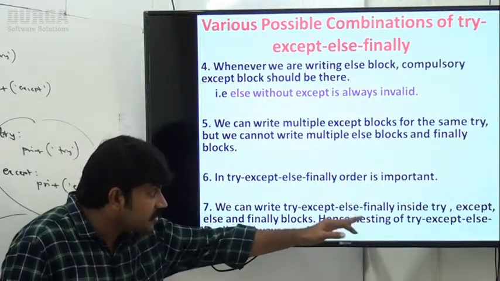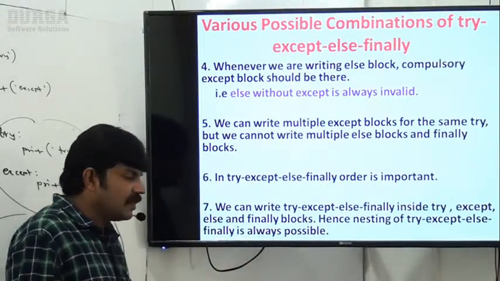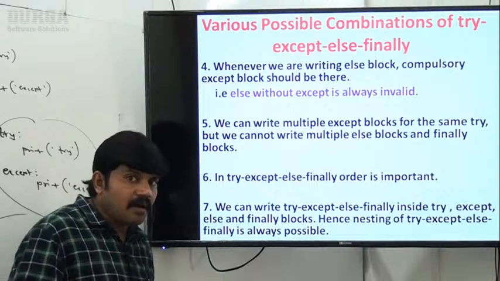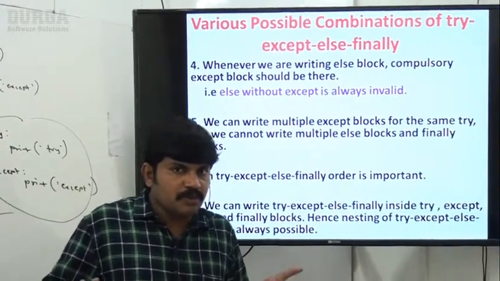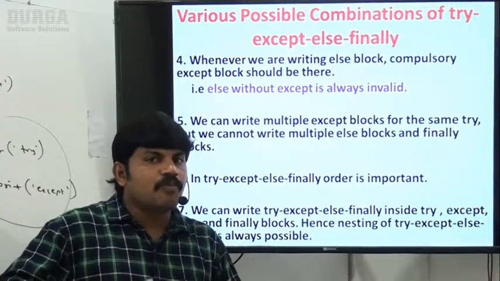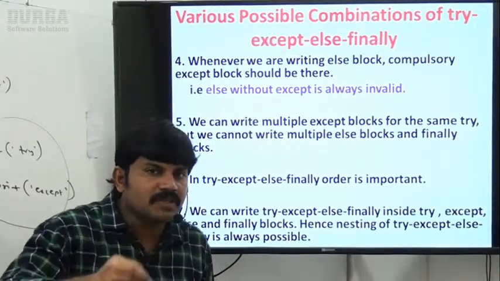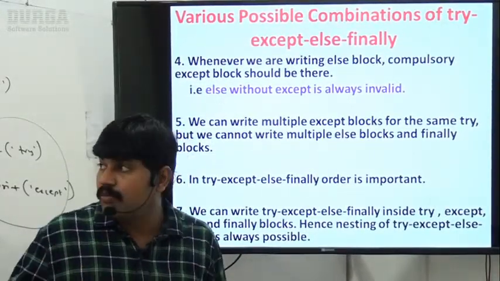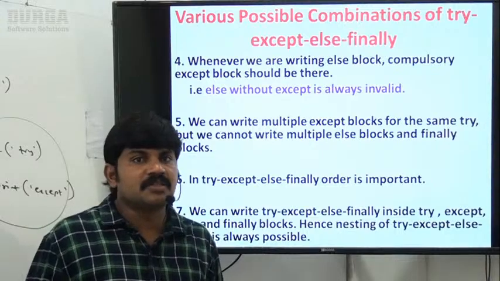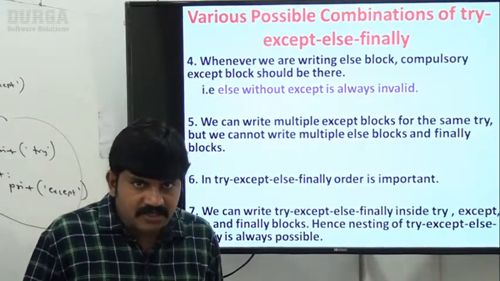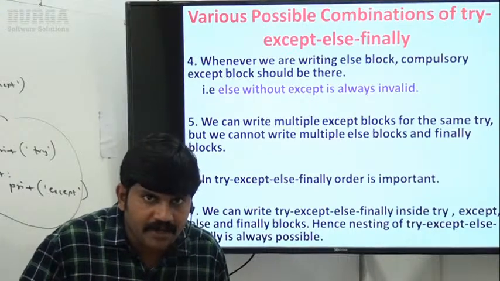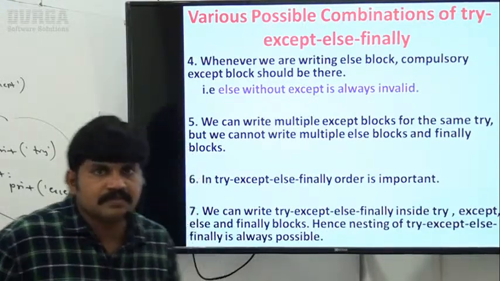Next, we can write try except else finally inside try, except, else and finally blocks. Hence nesting of try except else finally is always possible. Are you in the position to understand, right? Various possible combinations of try except else finally, almost these 26 combinations, I hope you got very clearly, right? Any explanation required? Clear for all of you, right? Okay, that's all.